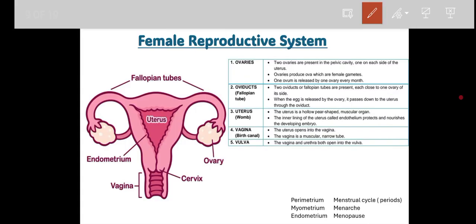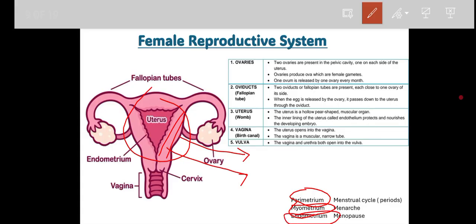Correct? Now come to the third one, that is the uterus, and it is also important. You can see the uterus is a muscular, pear-shaped structure which has three linings or coverings: the perimetrium, the outer covering you can see; the second one is the myometrium; and at the end the endometrium, the inner layer. Remember one thing: the perimetrium's function is to protect the uterus. The major function of the myometrium is the contraction and relaxation during childbirth. It also helps in the efflux of the child, right?